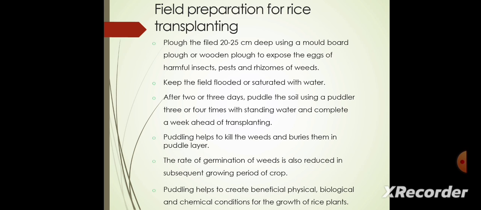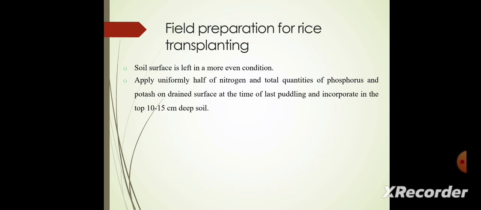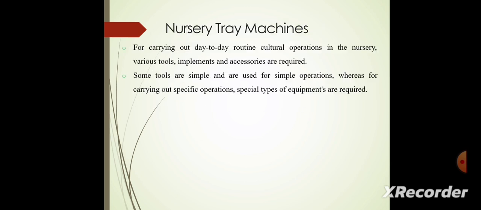Puddling helps to kill the weeds and buries them in the puddle layer. The rate of germination of weeds is also reduced in the subsequent growing period of the crop. Puddling helps to create beneficial physical, biological and chemical conditions for the growth of the rice plant. Next, the soil surface is left in a more even condition. Apply half of the nitrogen and the total quantities of sulfur and potash on the drained surface at the time of last puddling and incorporate them into the top 10 to 15 centimeters of soil.